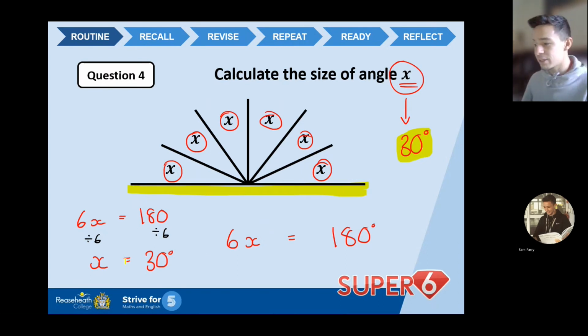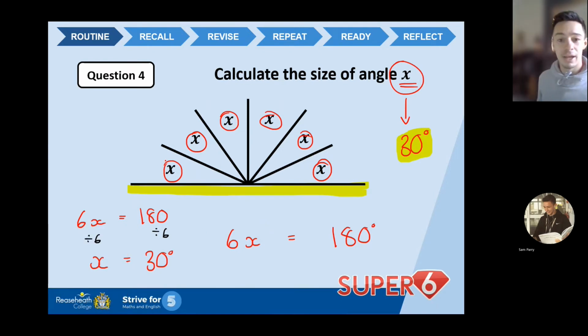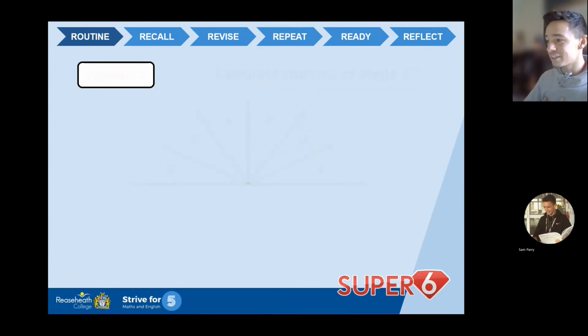Lovely stuff. 30 degrees. So there we go. Solving an equation that we've made ourselves by looking at the information provided. Okay, but hopefully that didn't catch too many of you out and you've arrived at 30 degrees.